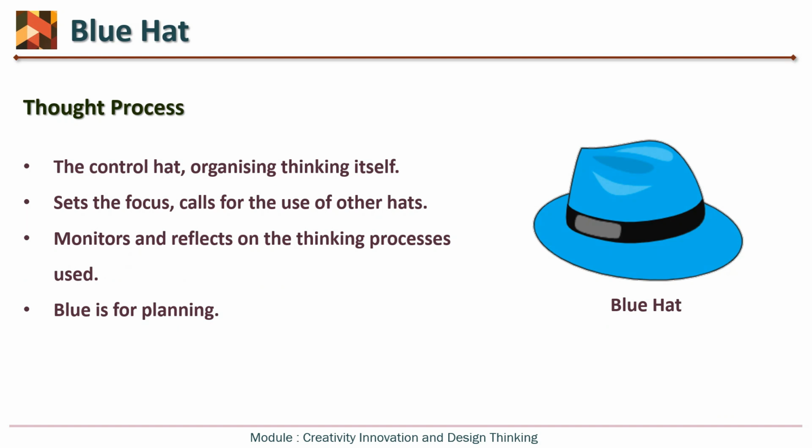And finally, the blue hat is the control hat, which is about organizing the thinking, controlling the process of implementation. Okay. And it also monitors and reflects on the thinking processes used. And this hat is basically the implementation hat. Once your idea is finalized, then you have to pretend that you are wearing a blue hat, and you have to look at the actual implementation of the idea.